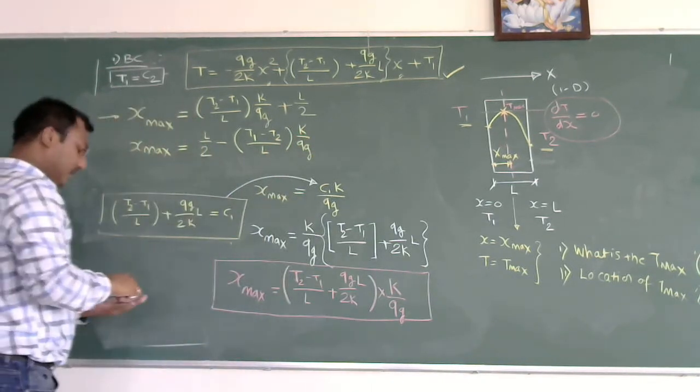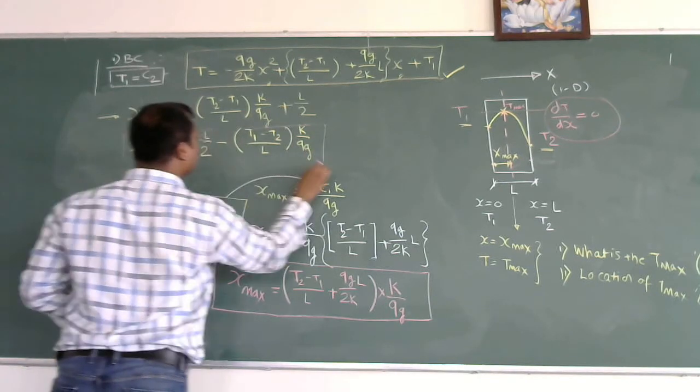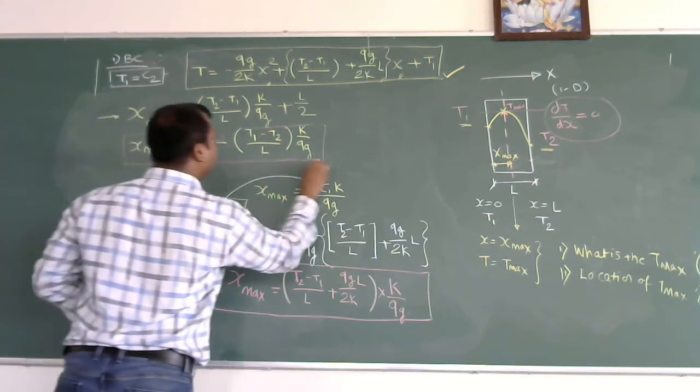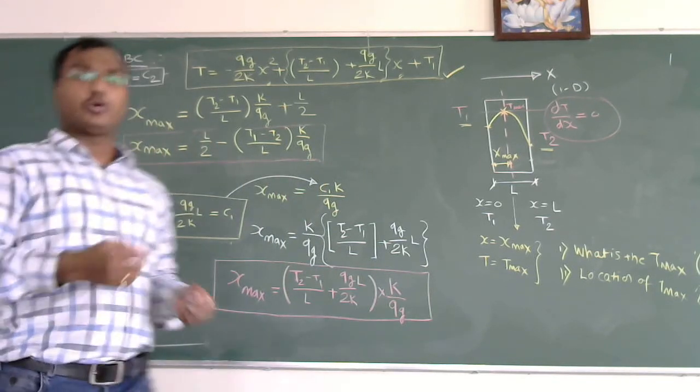So sometimes in your book you can find the simplest form of this equation being used, and this is L by 2 minus (T1 minus T2) L K into Qg.